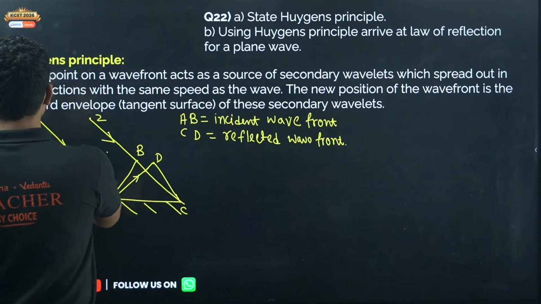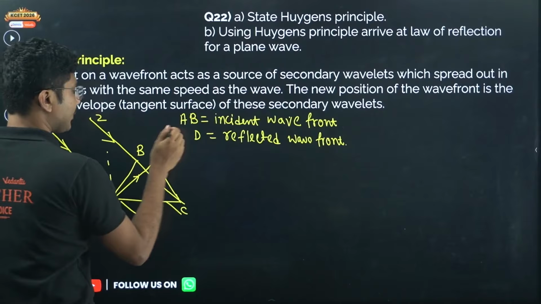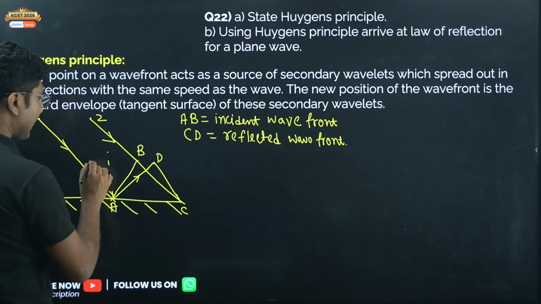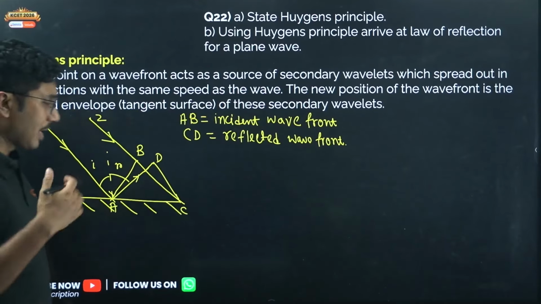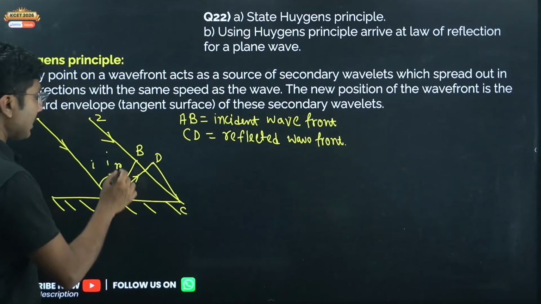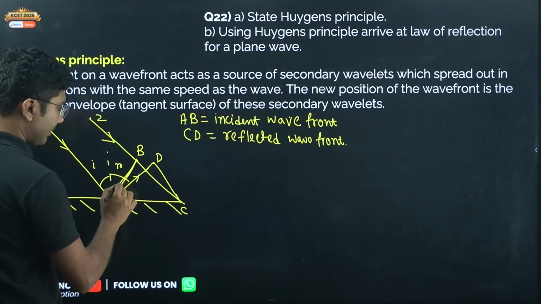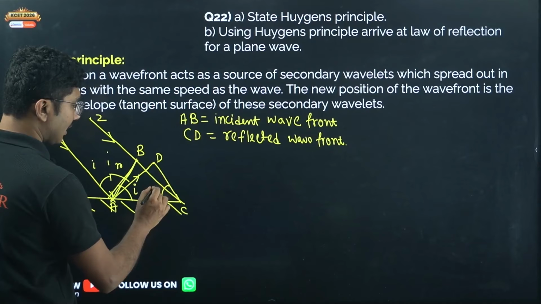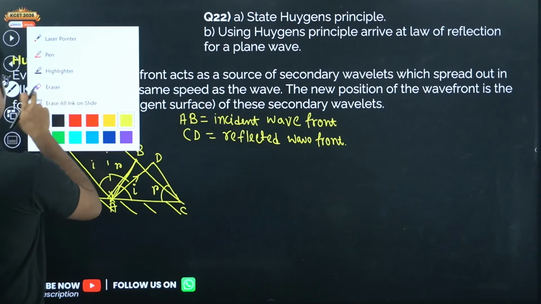Now what you have to show is that the angle of incidence is equal to the angle of reflection. Okay, so if you draw a normal over here, this will be the angle of incidence I, this will be the angle of reflection R. Now from geometry it can be shown that if this is the angle of incidence, then the angle that it makes with the plane of reflection is also I, and this angle is also R. Let me use a different color.